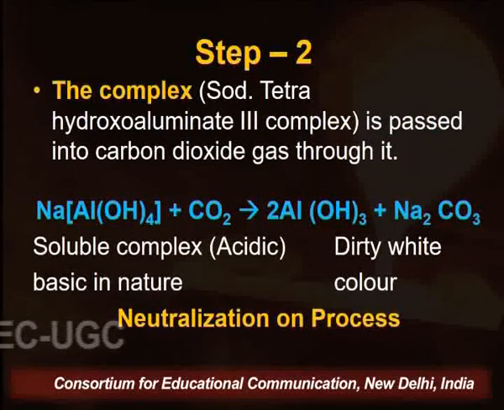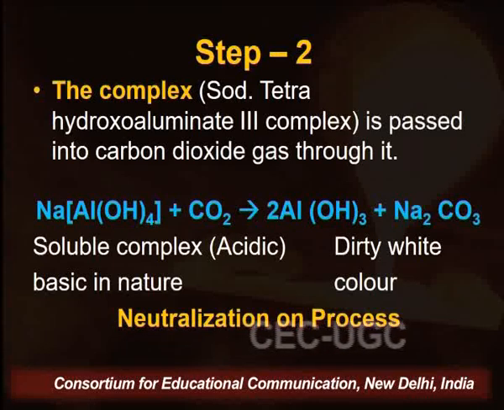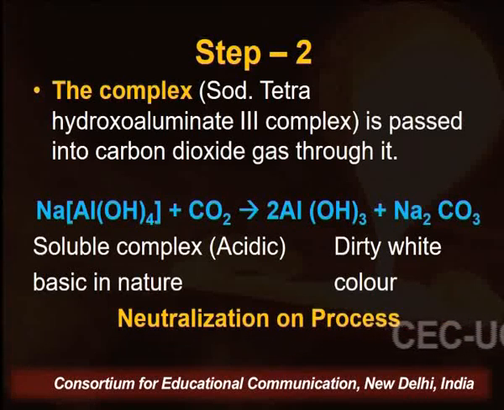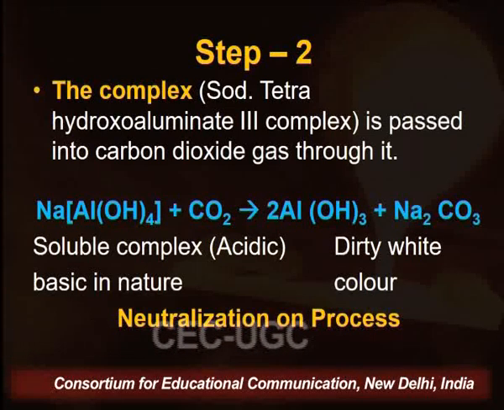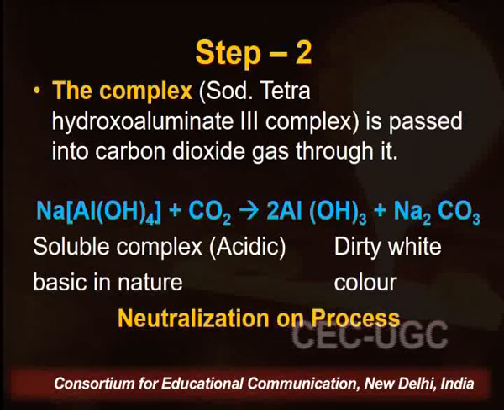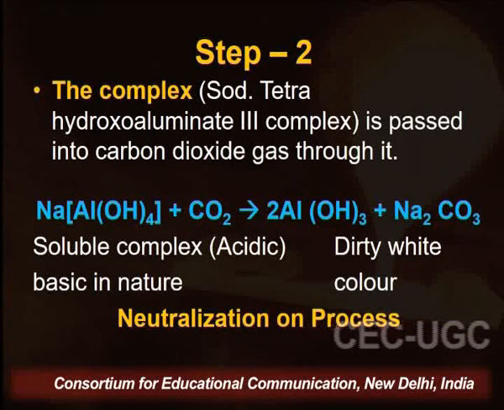Second step is a very important step. The sodium tetrahydroxyaluminate complex which we have obtained in the dissolution process has carbon dioxide gas passed through it. So when carbon dioxide gas is passed through this soluble complex, we get aluminium hydroxide.